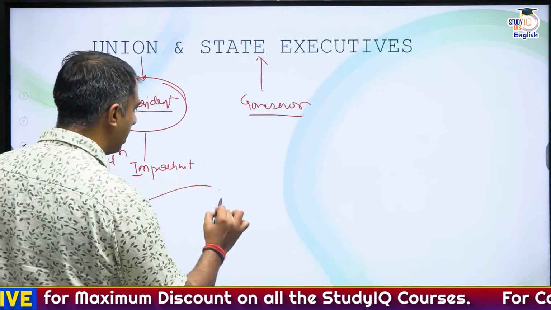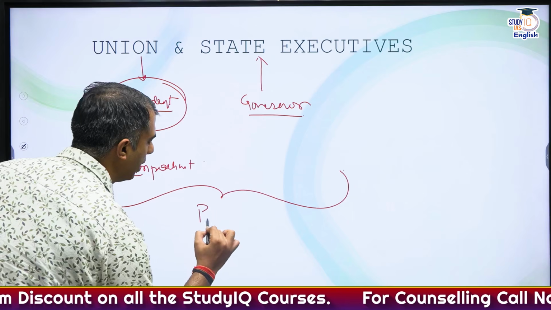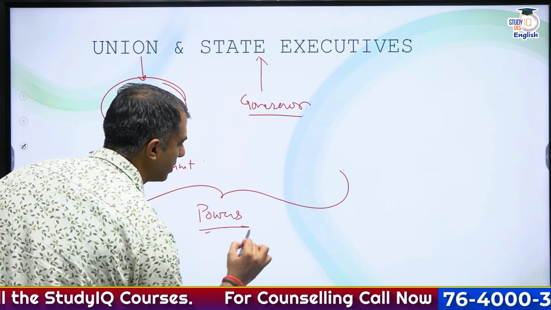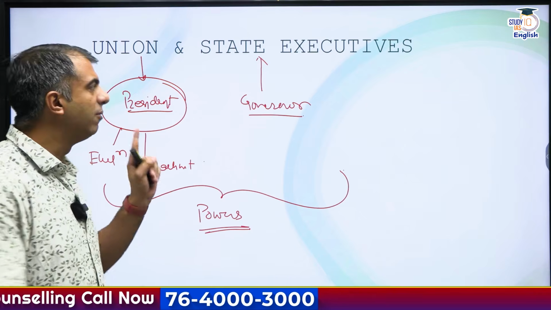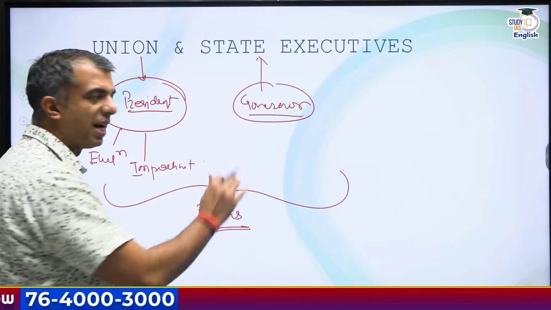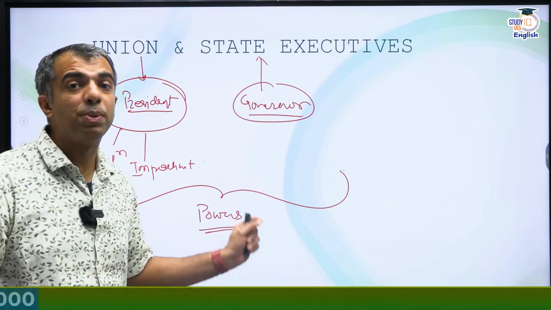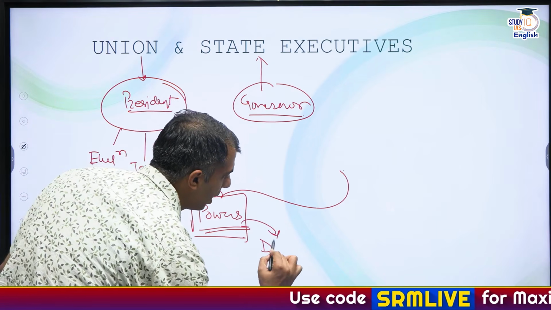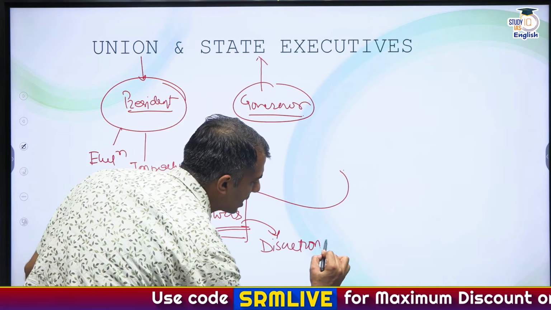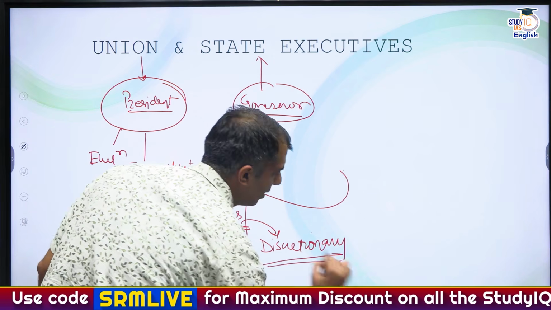In governor, primarily it is only the powers. Clear? So, in this union and state executives, do not leave these two offices, president and governor, their powers specifically, and in these powers, just remember which all are the discretionary powers of these.